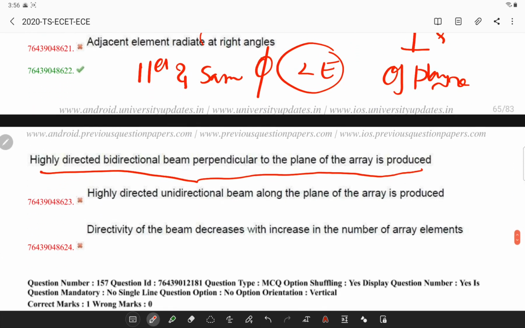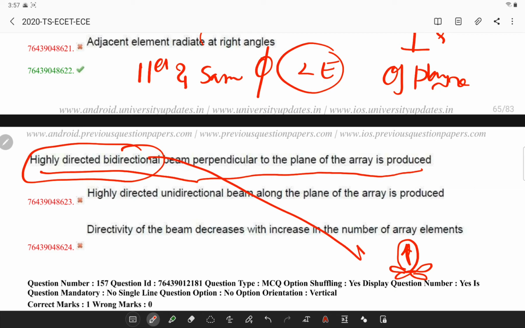According to the elements that lie on the line, a broadside array will have a radiation pattern something like this. So it is highly directional and the beam is perpendicular to the plane of the array. These are the two important points you have to remember in a broadside array.